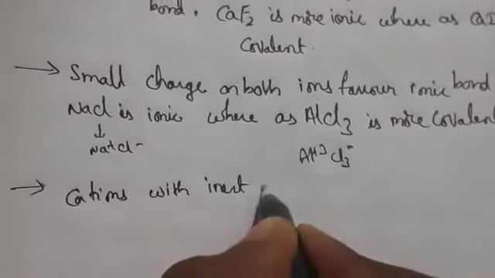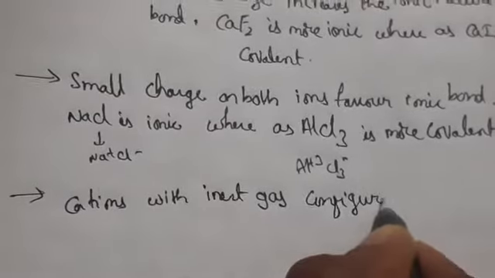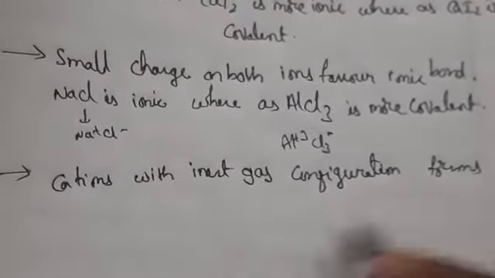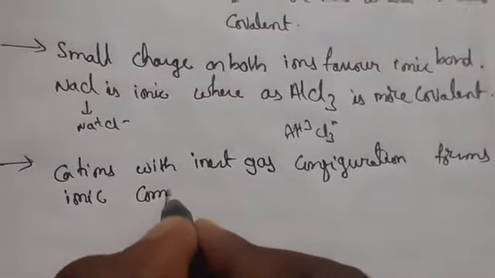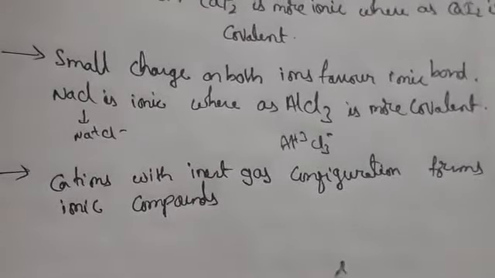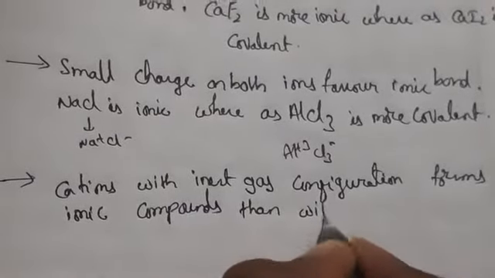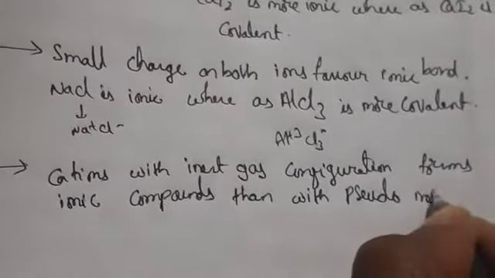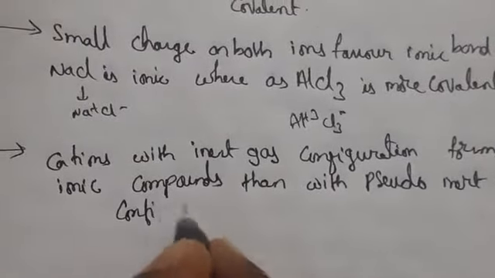Cations with inert gas configuration form ionic compounds rather than with pseudo inert gas configuration.